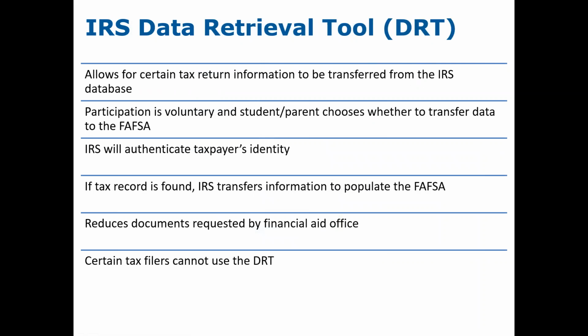The income information that you are reporting on the 23-24 FAFSA form will be for the 21 tax year. Families have the option to use what is called the IRS data retrieval tool that allows for certain tax information to be transferred from the IRS database directly onto the FAFSA form. Families may use data retrieval voluntarily, and the IRS will authenticate the taxpayer's identity when they choose to use the data retrieval tool. And if a tax record is found, IRS will then transfer the information and populate the FAFSA.